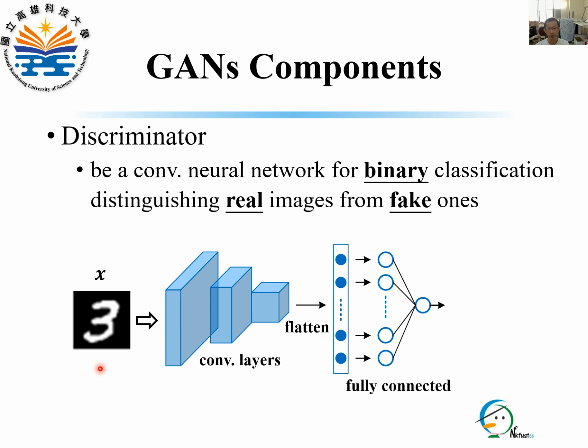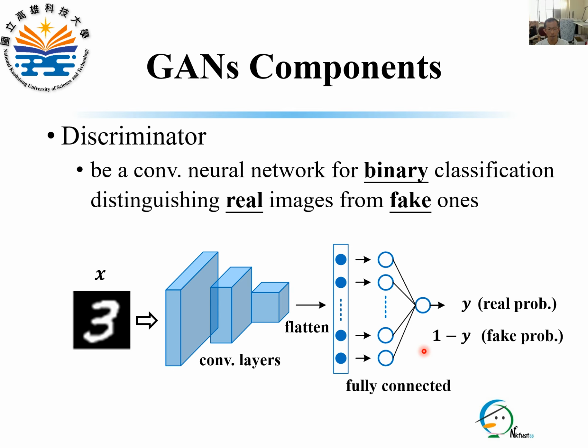When you give an image X, the discriminator runs the image through a bunch of convolution layers to obtain a feature map. Then it flattens the feature map into a 1D feature vector. And finally uses the fully connected layers to output a value Y, which represents the probability that X is the real image.